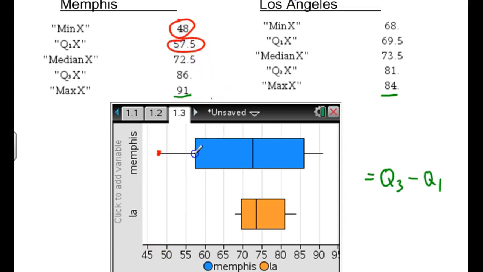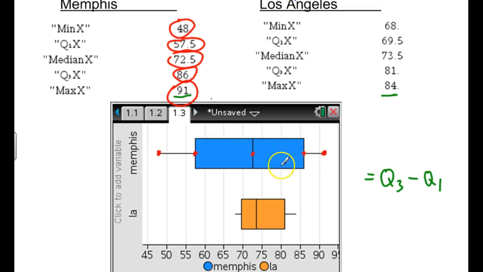57.5 is this value right about there. So that's an important value on the box plot. 72.5, the median, is in the middle. That's that value right there. If you go down, that's 72.5. 86 is this value right here, if you go down there to the x-axis, and 91 is this value. So the 5-number summary is represented clearly here on the box plot. Same thing for Los Angeles. And so you can very quickly see, okay, what's the max, what's the min, and everything in between here.